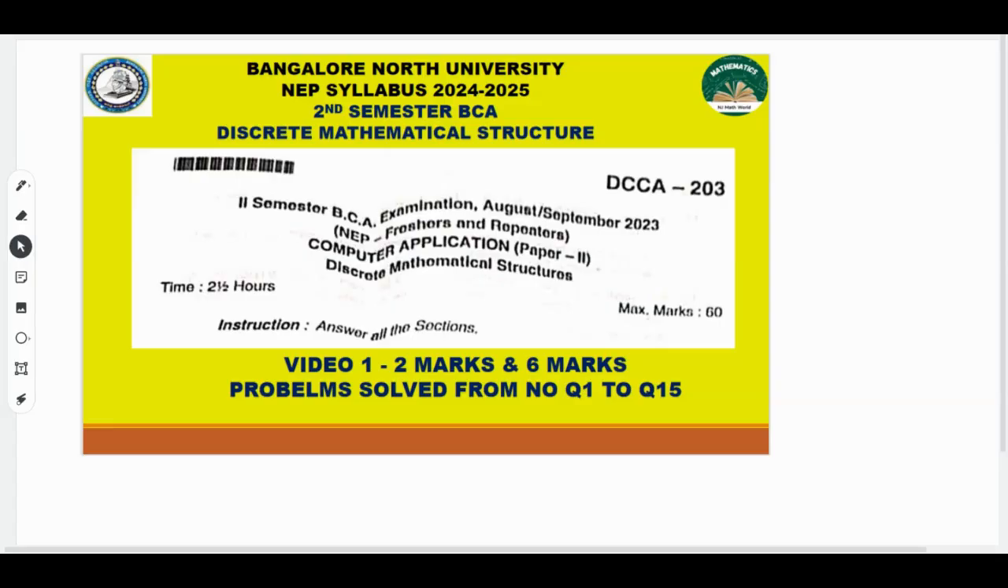Today I am here with you to solve the second semester BCA Discrete Mathematical Structure question paper of August-September 2023. As I discussed in the last two videos, the paper duration will be 2.5 hours, maximum marks will be 60, and the subject code is DCCA 203, and we have to answer all the sections. In this video I'll be solving the 2 mark and 6 mark questions from question number 1 to question number 15. So, moving with the first question,